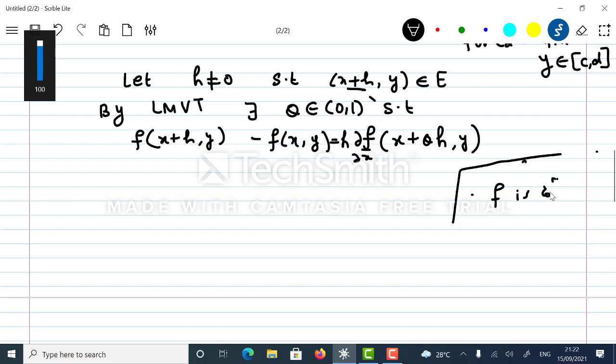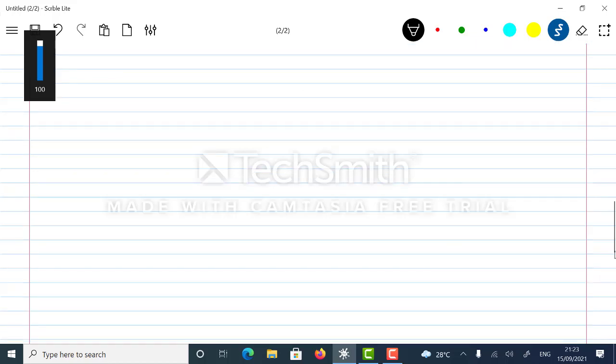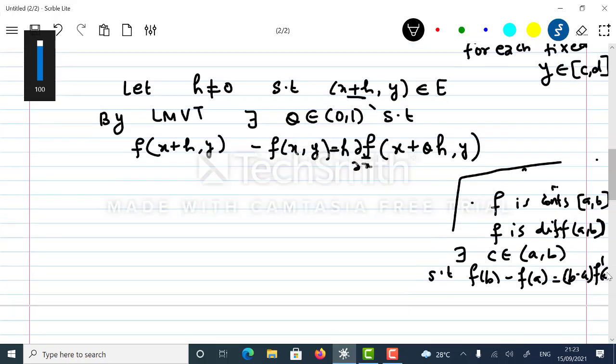F is continuous on closed interval a comma b. F is differentiable on open interval a comma b. Then we say there exists c belonging to open interval a comma b such that f of b minus f of a is equal to b minus a times f dash c. Now here you can see that I have taken b minus a as h.